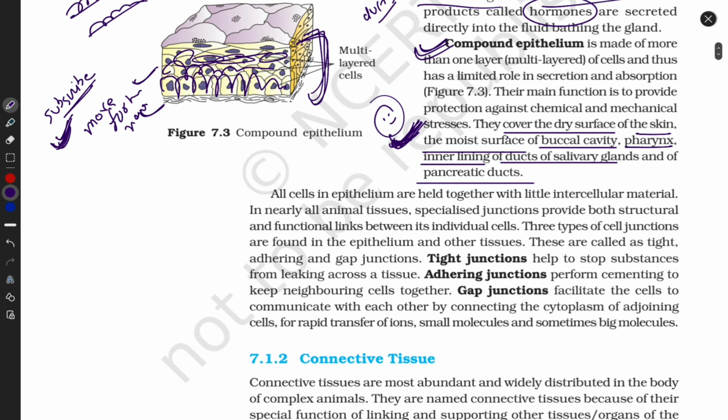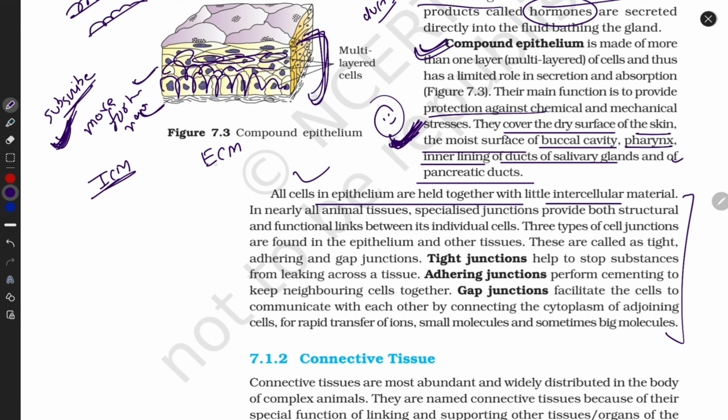Okay, compound epithelial. Now we know that they are multicellular and useful in protection. These are the examples. Now, all cells in epithelium are held together with little intercellular material. Okay, now I'm describing this whole thing. Guys, there are ICM and there are ECM. Listen carefully, this is not in your NCERT. This is an explanation on my channel.